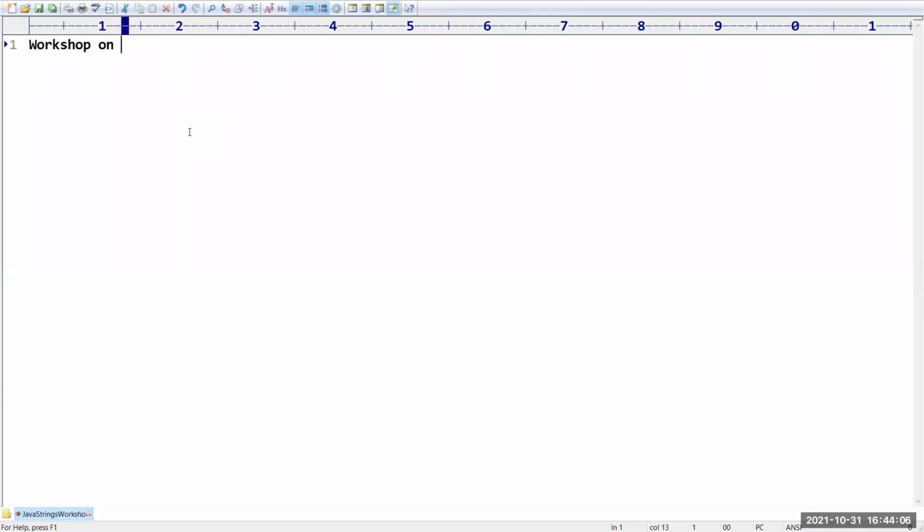Sir, workshop on Java strings concept. So, we are going to see in detail about the strings concept which is there in Java. In this, we are going to cover almost 12 subtopics. Already, we started with the introduction to strings in the last session itself.